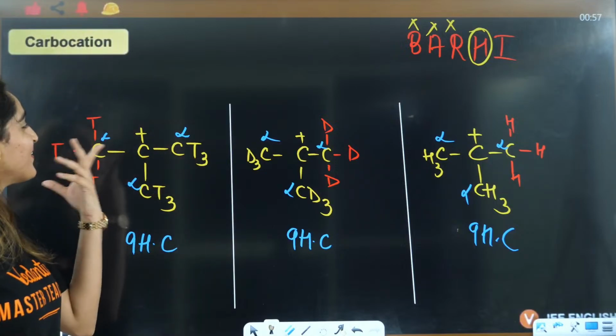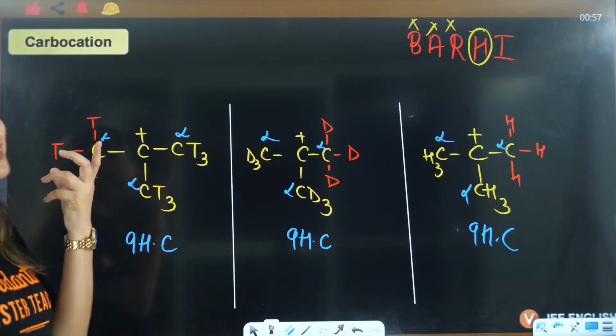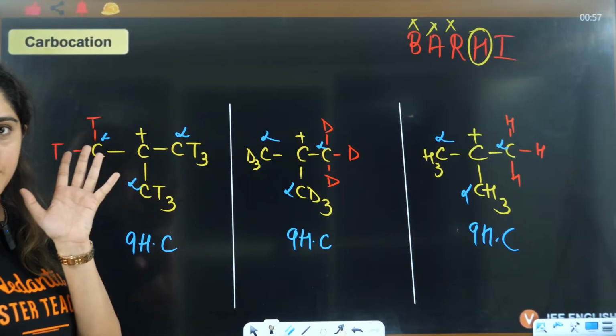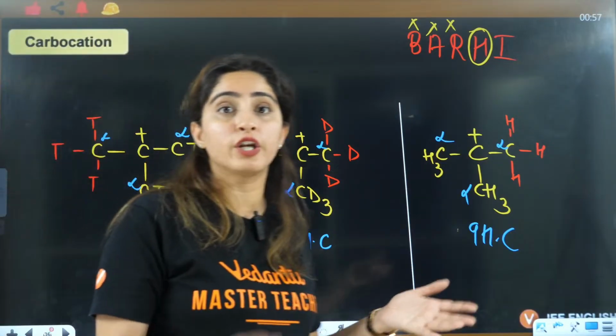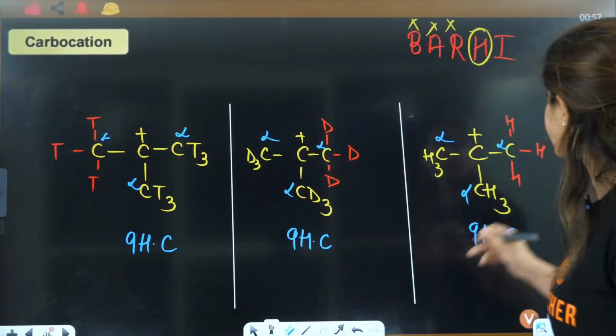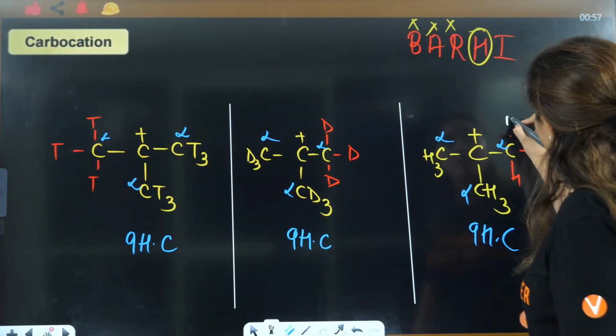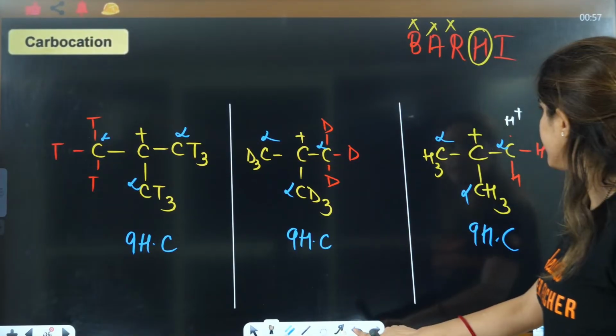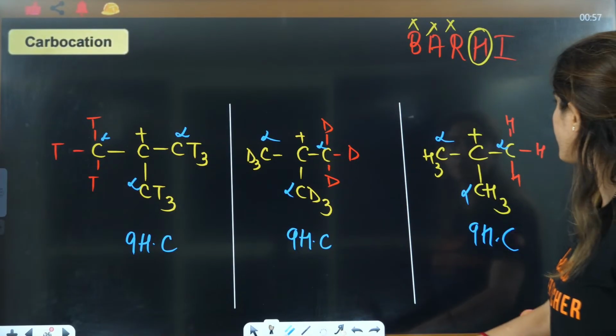Okay, so if you see this question, this is CT, CD and CH. What you do in hyperconjugation, you break this bond. This is converted to H positive and the double bond is here. That was your hyperconjugation, isn't it? Do you remember?